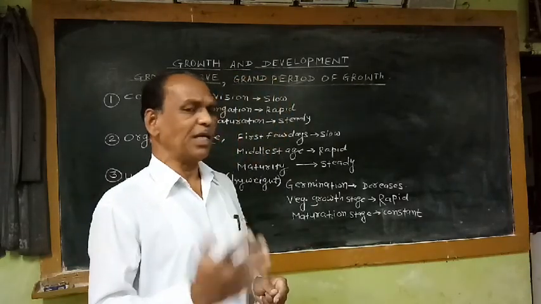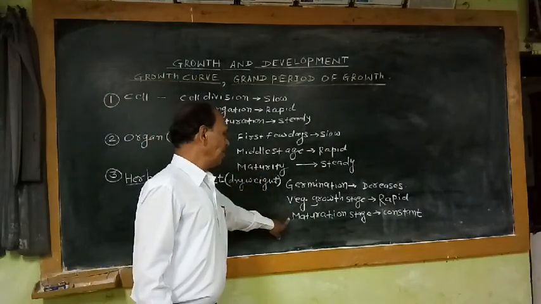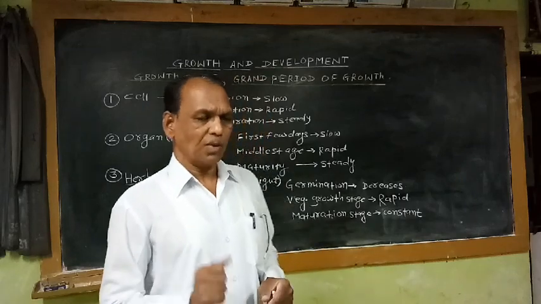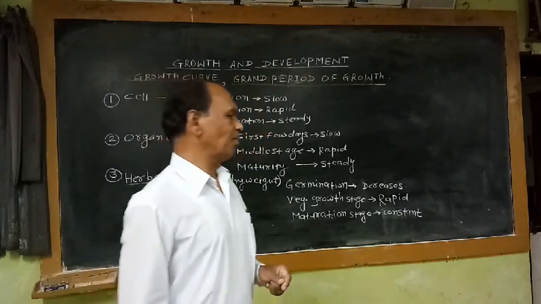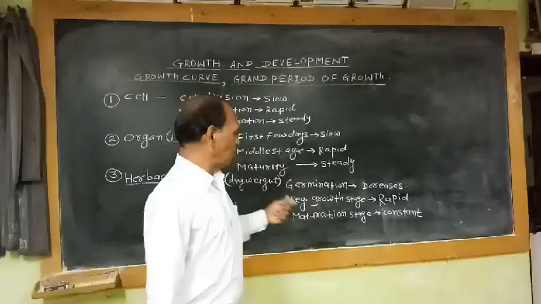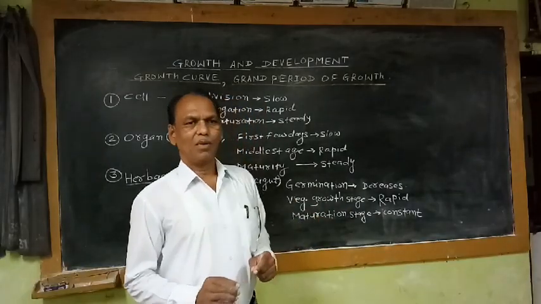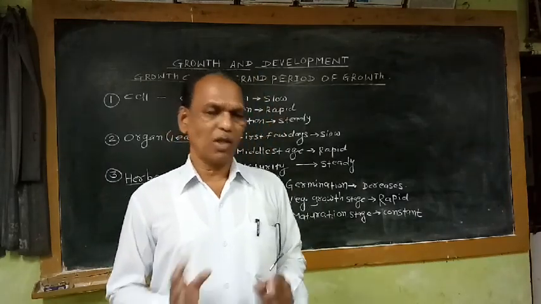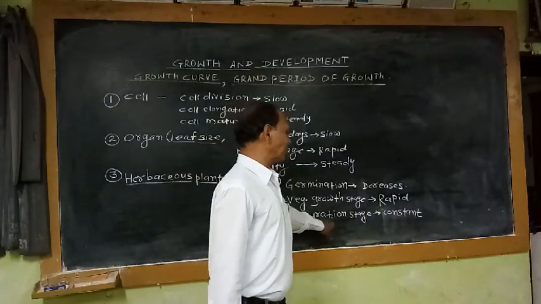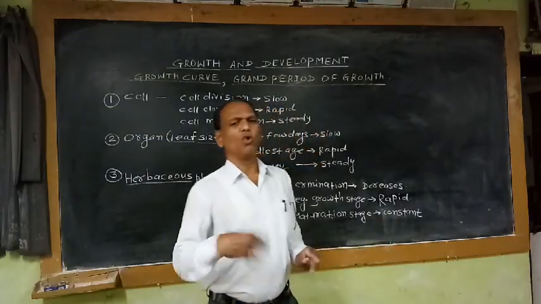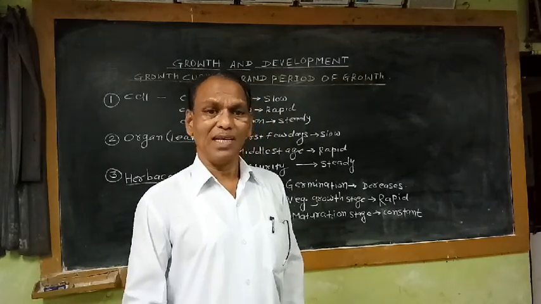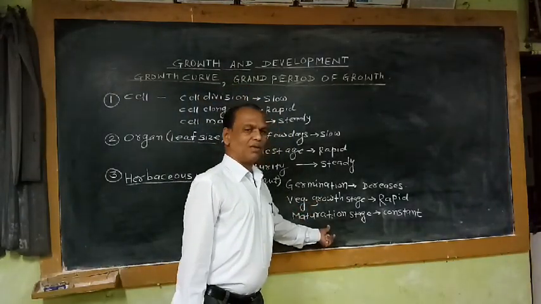That means after maturity, development of flowers and fruits takes place. Due to this, the food which is produced by the leaves and stored in the different organs of the plants is utilized for the formation of flowers, fruits, seeds, etc. That means at the time of maturity, there is no further increase in dry weight. Dry weight remains constant. At which stage? At the maturity stage.